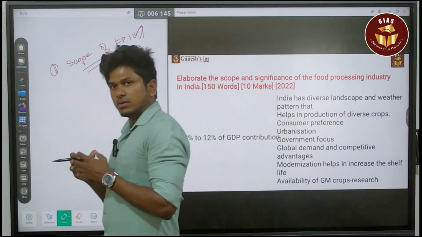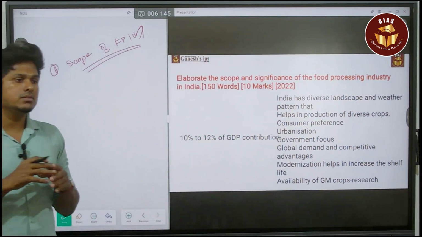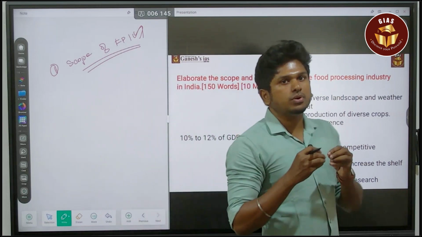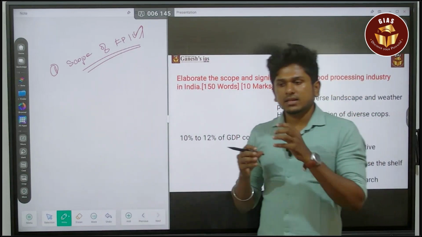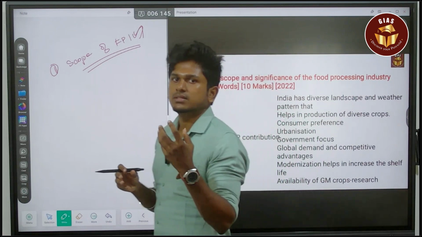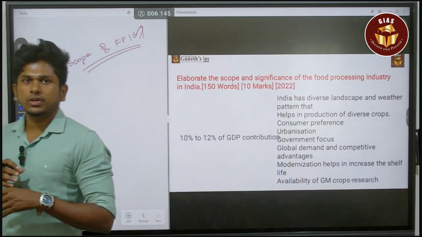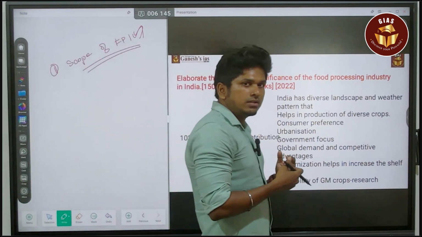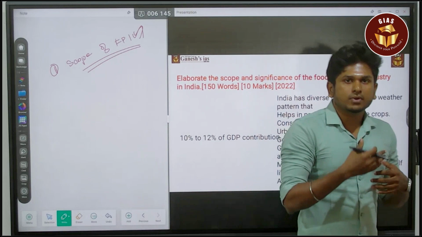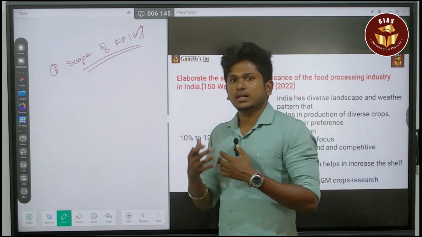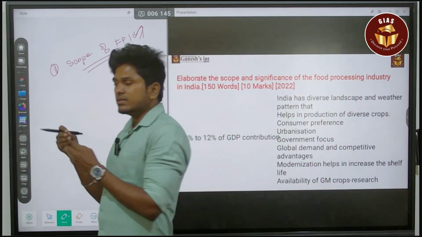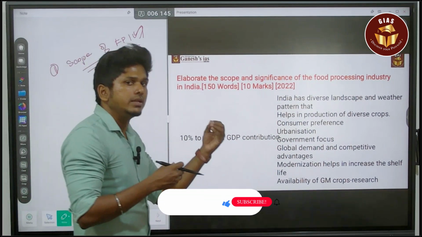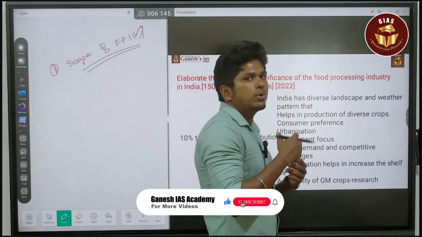For all those crops there is huge demand in the world market, and for that we need a food processing industry. So there is a scope for the food processing industries in India. This is how you have to answer it.